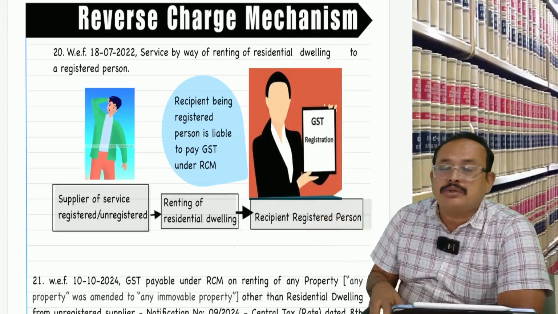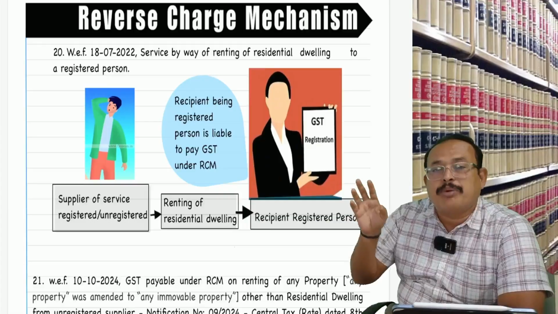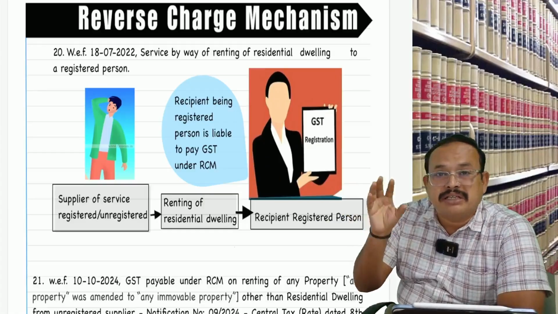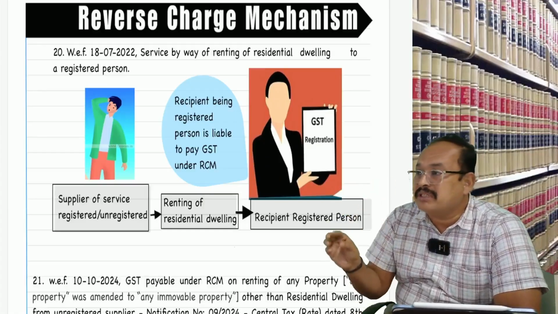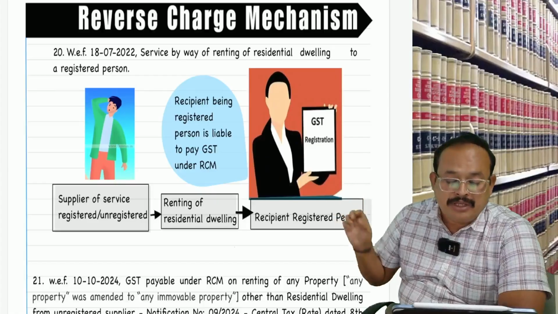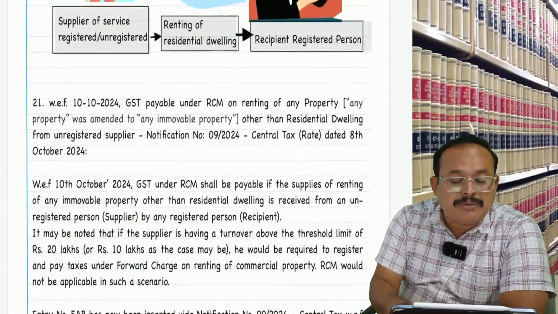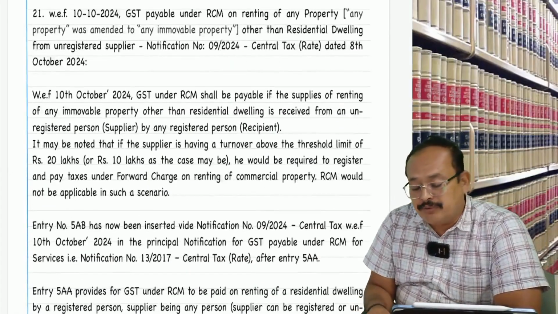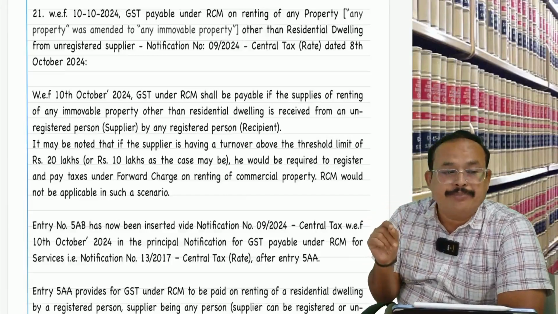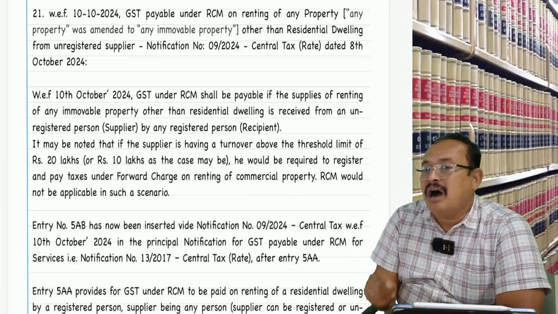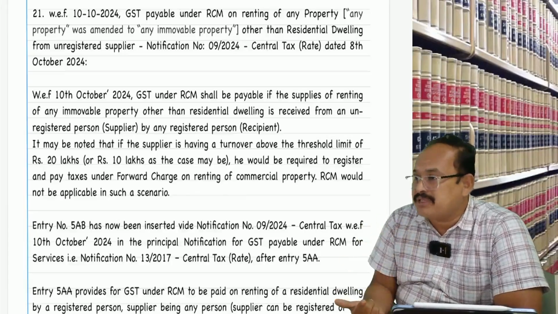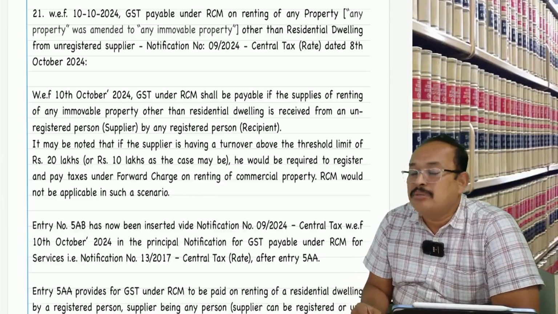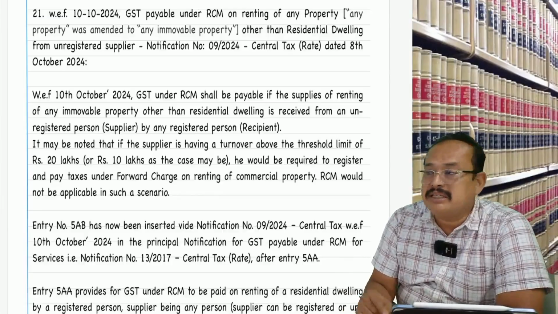Here in the last class, by concluding, I referred that if it is a residential property given for residential dwelling to an unregistered person, it is exempted, and to a registered person it is taxable under the RCM. And we have furthermore one amendment from 10th October 2024. They introduced that in case of any immovable property given on rental basis for commercial purposes to a particular registered person by an unregistered person, conditions apply.